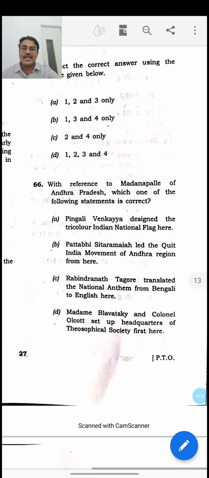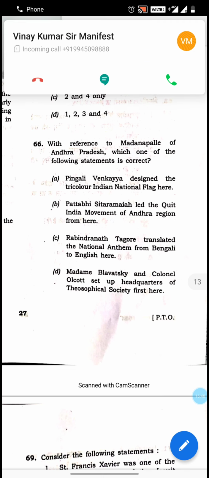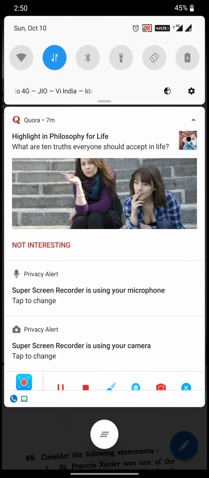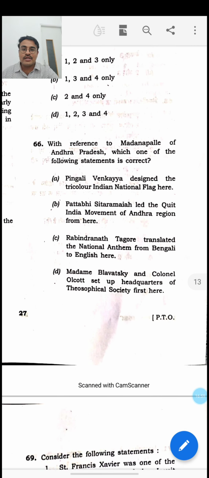Then the next one is Madrapali of Andhra Pradesh. So the UPSC has not left its fascination with respect to, or its attraction towards, South Indian states. And here, Madrapali is the place where the Theosophical Society was present. But the Theosophical Society here was not established